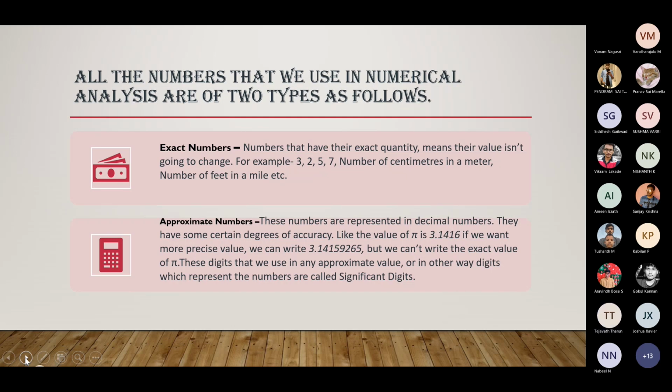Thank you. An approximate number is one that is approximated to an exact number, and there is a difference between exact numbers and approximate numbers. For example, 3, 6, 9 are exact numbers. They do not need any approximation. But pi is an approximate number, and as it cannot be expressed exactly by a finite number of digits, it can be written as 3.1416, etc., which are only approximations to the true value. So let's go to the next slide.